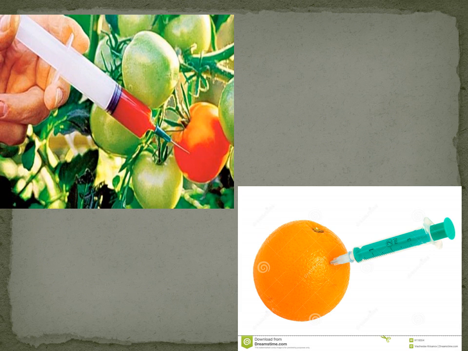Now here you can see chemicals are injected into tomatoes to make them larger in size. Here again a chemical is injected into oranges to make them larger in size and to make them sweeter.